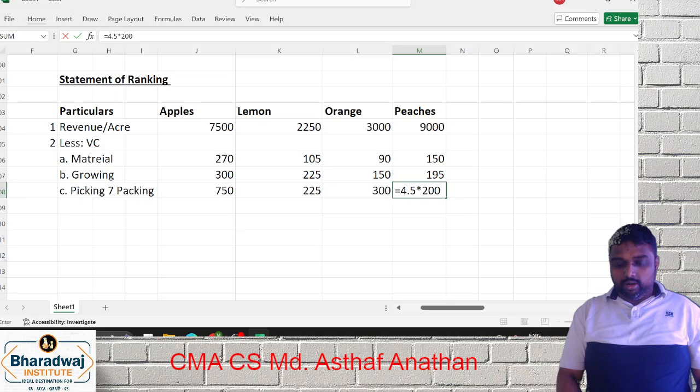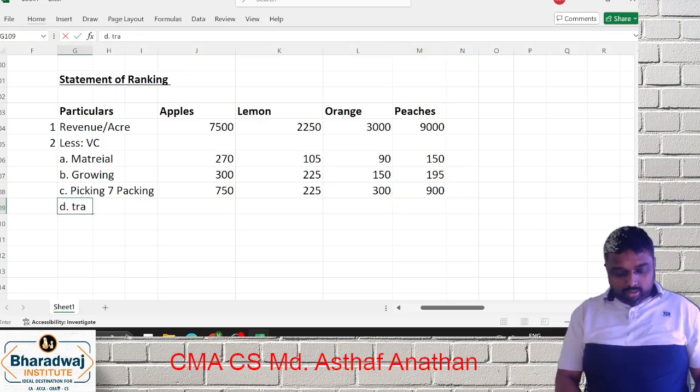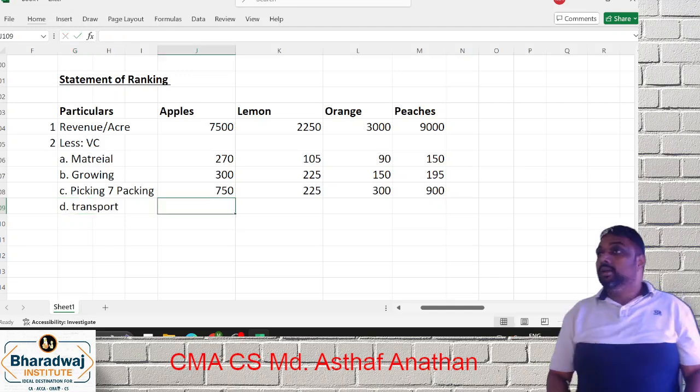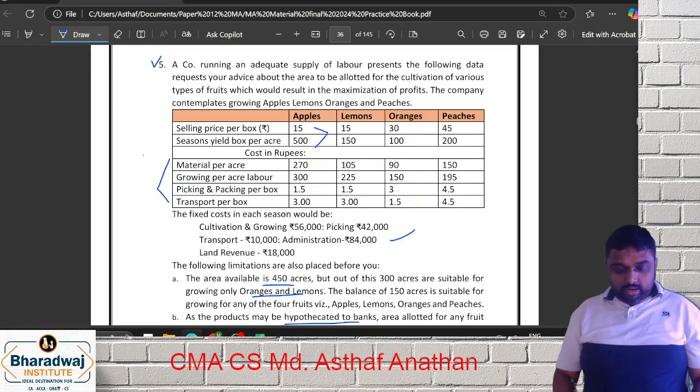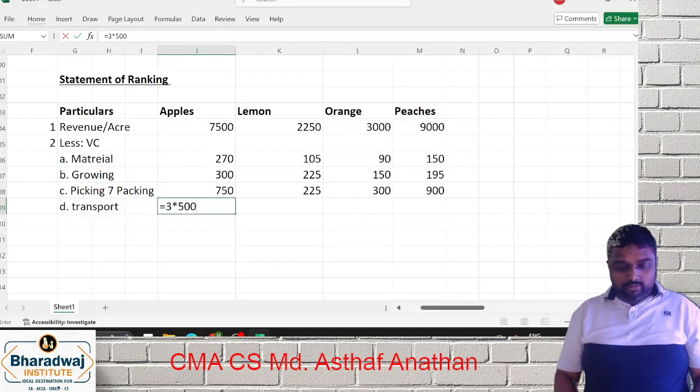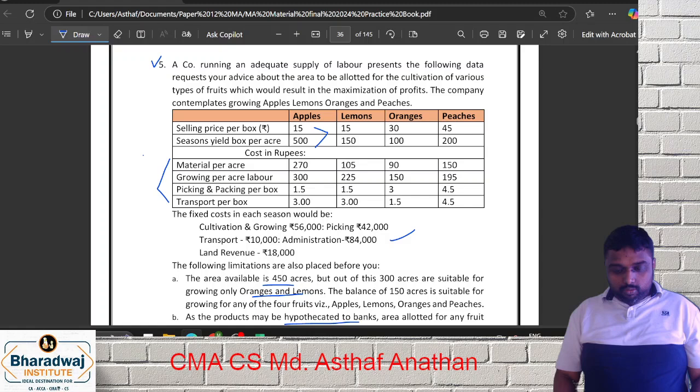Going further, next is transport. Transport they have also given per box. You should not take per box. You have to convert it. So 3 into 500, 1500. 3 into 150, 450 if I am not wrong. 1.5 into 150 if I am not wrong. 4.5 into 200, 900 if I am not wrong.